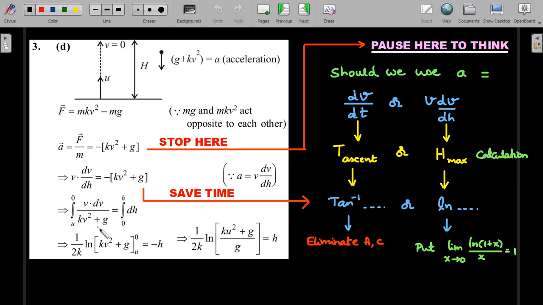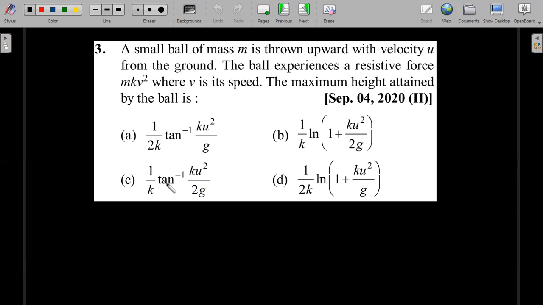Look at the options. This type of integration you should realize is a logarithmic type of an answer. Whereas if I had just written dv by dt here, then I would have got dv divided by v square kind of a function, which would yield a tan inverse type of a calculation. So if time of ascent is there in this situation, I would have got tan inverse, and if height is being asked, I would have got a logarithm. Which means the two tan inverse options that are given are definitely not the answer, and out of these two I have to choose one.